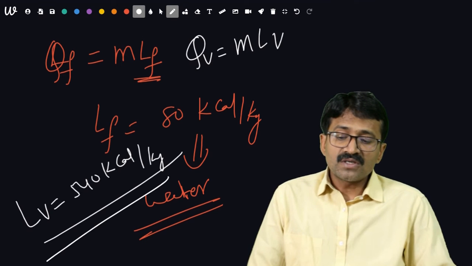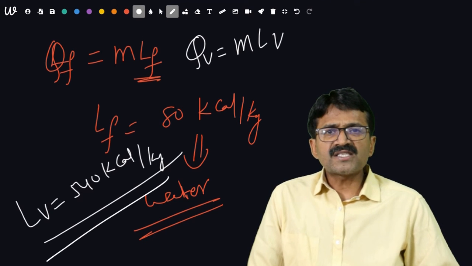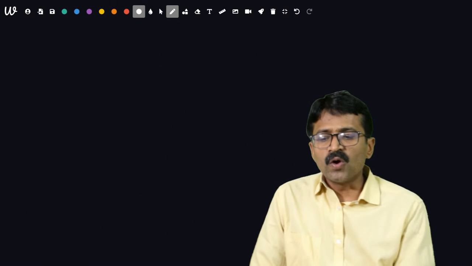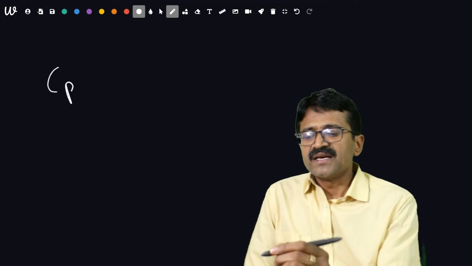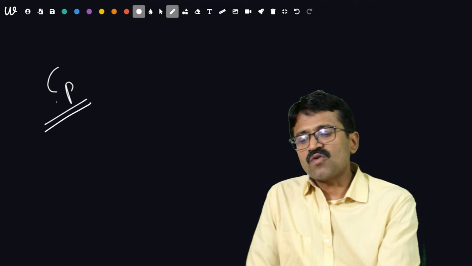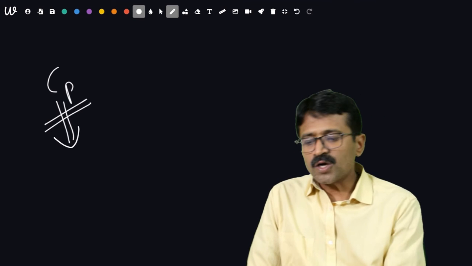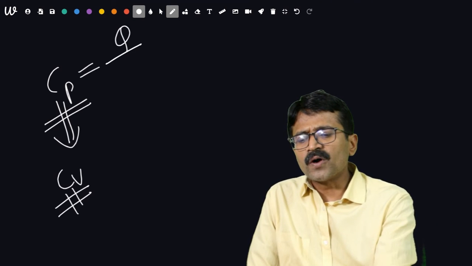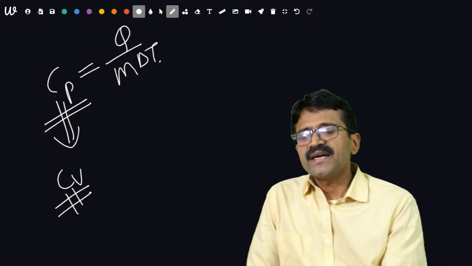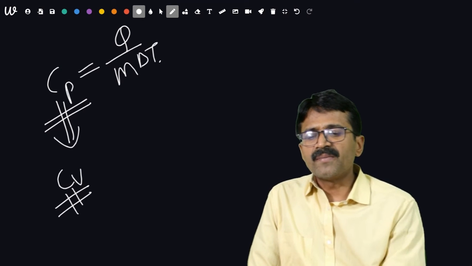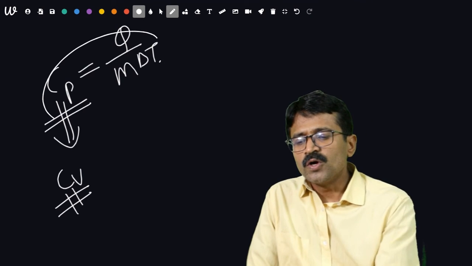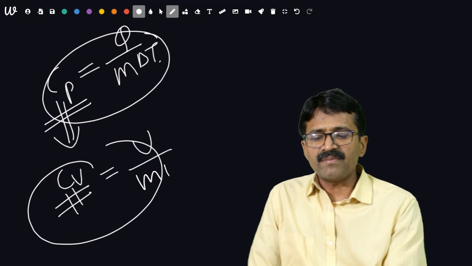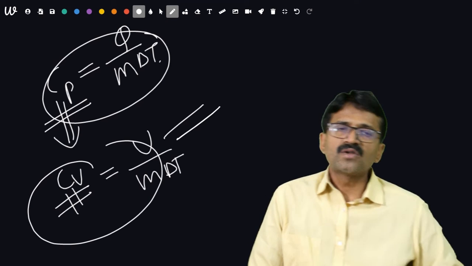Now, what about the specific heat ratio change? Specific heat, it is given by Cp or Cv. On what factor does it depend? It is Q upon M delta T. It depends upon the nature of the material which we are going to use. It will be U upon M delta T. This is about the formula.